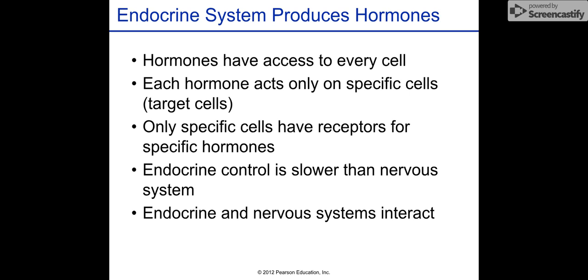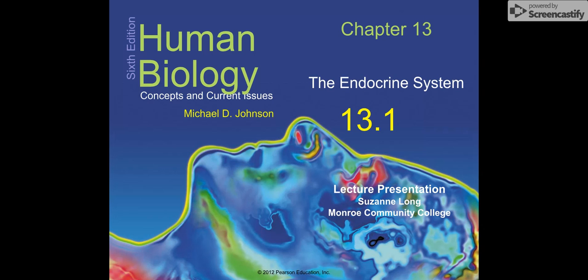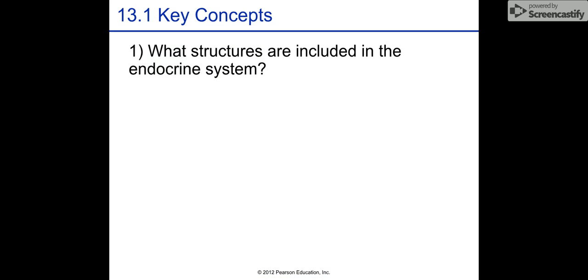Endocrine control is slower than the nervous system, so it's not quite as quick. Like we talked about, fast reflexes and fast reactions are going to be the nervous system. Slower moderation, slower control, that's the endocrine system. These two systems, however, do interact with each other. So that is a quick overview of 13.1 and the beginning of our endocrine system chat.